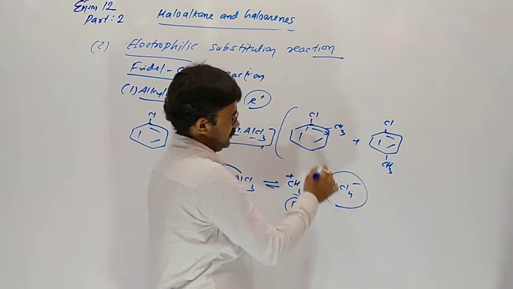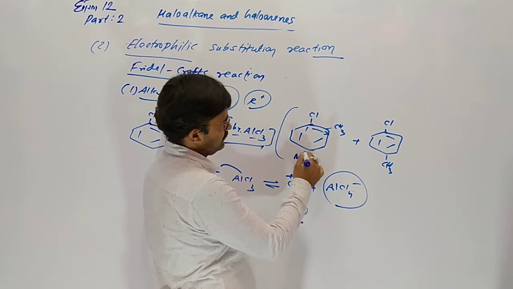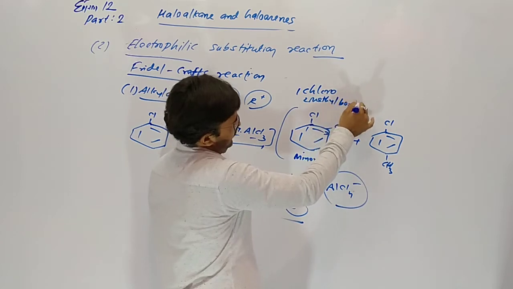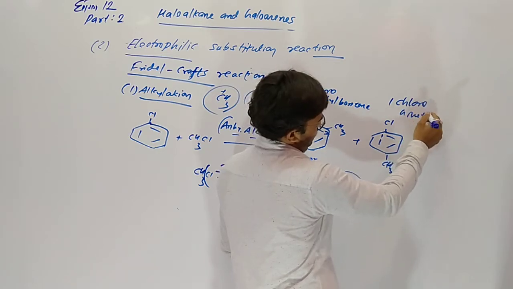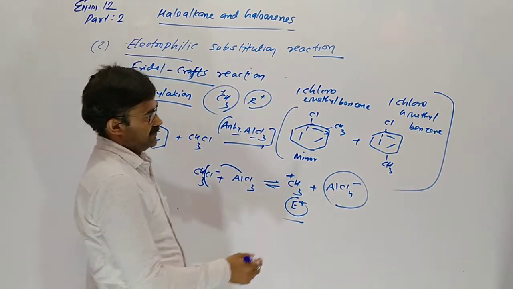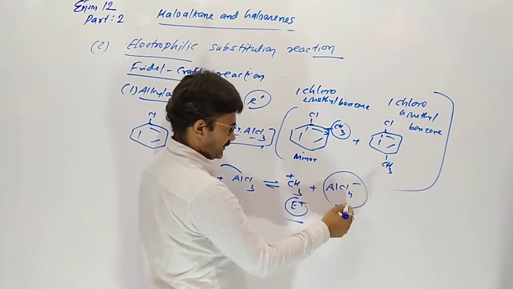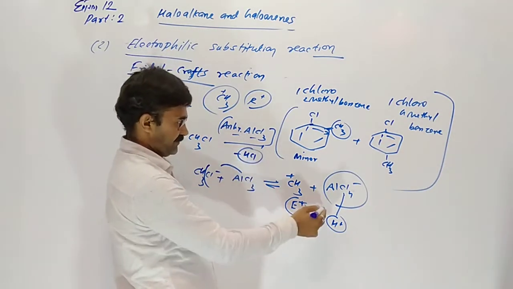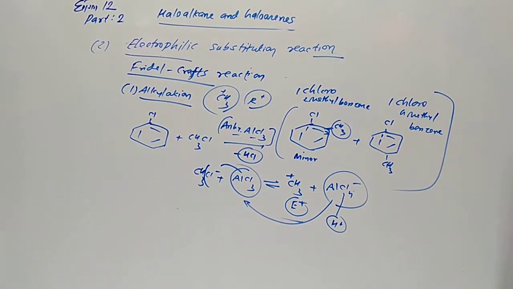So 1-chloro 2-methyl benzene, which is minor, and 1-chloro 4-methyl benzene gives. Here CH3 enters, so H plus is replaced by CH3. The temporary chloride combined releases as HCl. And once again in the last of the reaction, the catalyst has remained as it is.